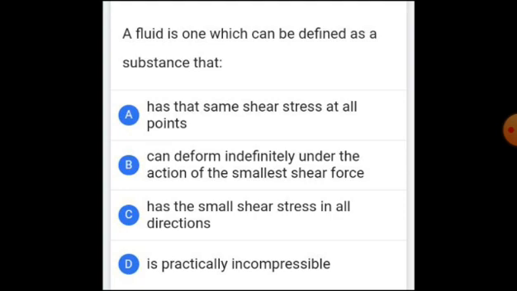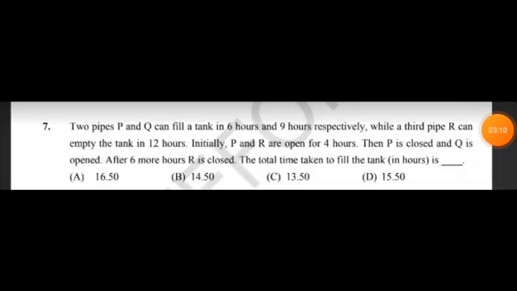Option D: practically incompressible. How is this possible? The question is about fluids, not liquids. Fluids are classified into compressible and incompressible. Therefore this option is also not valid. So the correct option for this question is option B: can deform indefinitely under the action of smallest shear force. That's it. Now we can discuss the answers for task 2 questions.